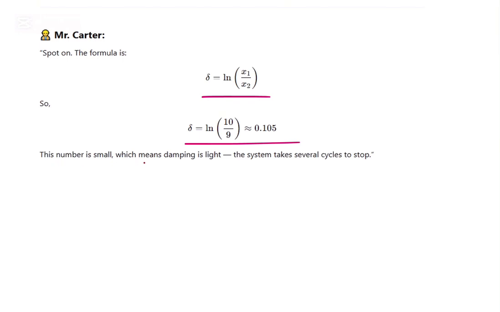If this number is small, it means damping is light. The system takes several cycles to stop. In underdamped structures, the system has a bouncing effect, it oscillates and then eventually stops. But if the delta value is very high, around 1 or so, that's critical damping. The system is not going to vibrate, it will just stop. If it is more than 1.0, it's overdamped. It will not vibrate, but it will return to the original position slowly. That's kind of dragging.